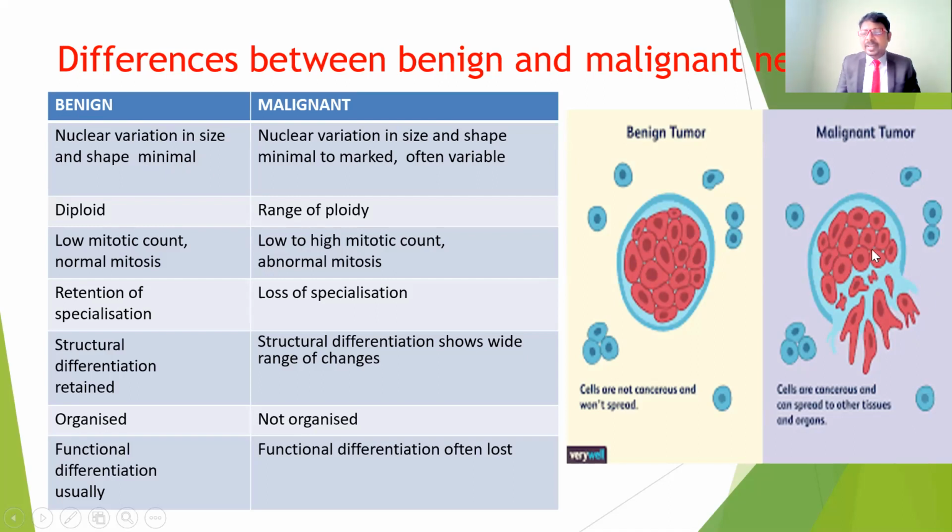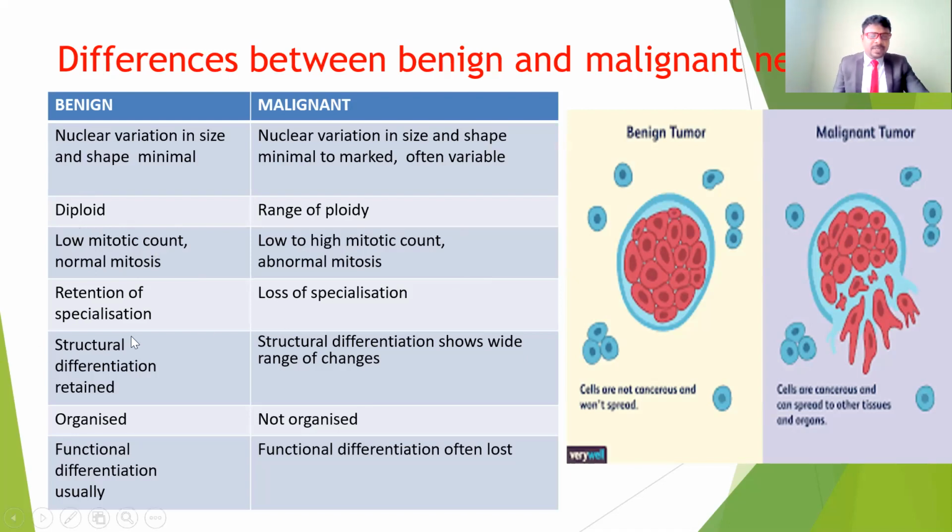But in malignant tumors there are high variations in the size and shape of the nucleus. The divisions are also going to be a range of diploid. And in benign tumors there is a low mitotic count, that is normal mitosis. The division is going to be very low, but in malignant tumors there is abnormal mitosis. There is no control of the divisions.